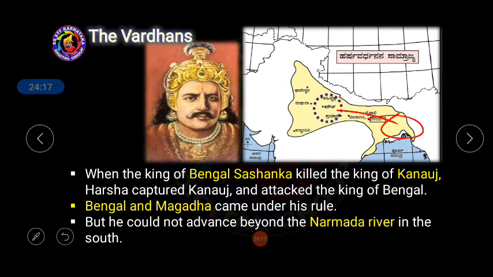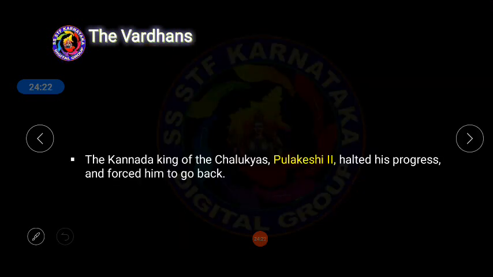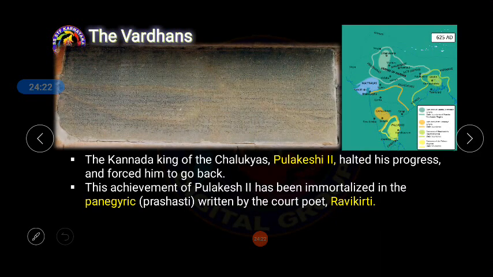India was divided by natural barriers like mountains, rivers, and thick forests. And the Kannada king of the Chalukyas, Pulakesi II, halted his progress and pressed him to go back to his own country. The achievement of Pulakesi has been immortalized in a record written by the poet Ravikirti. So let me make you understand how this happened.